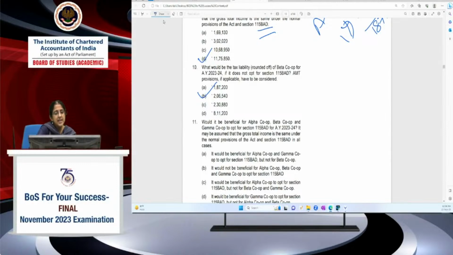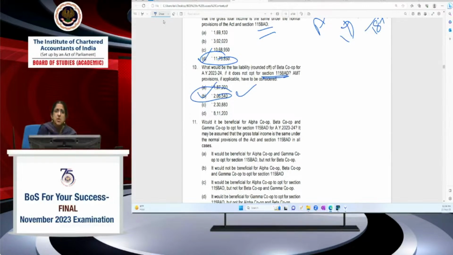Okay. The final question is, would it be beneficial for alpha, beta and gamma cooperative to opt for 115BAD? It may be assumed that the gross total income is the same under the normal provisions of the Act and section 115BAD in all cases. See, for beta, we already have the answer. We have the 115BAD liability, which we computed above as 1175,850, and the normal liability is 206,540. So which is more beneficial? 206,540, so it should not opt for 115BAD.